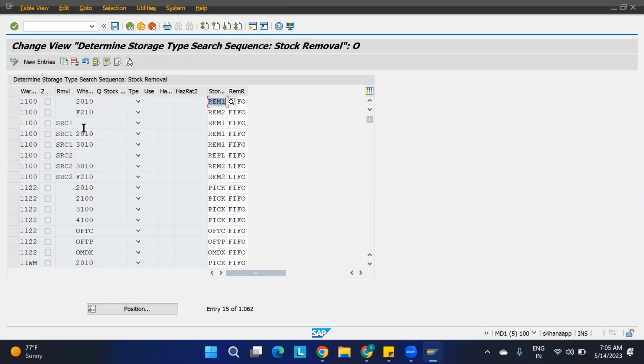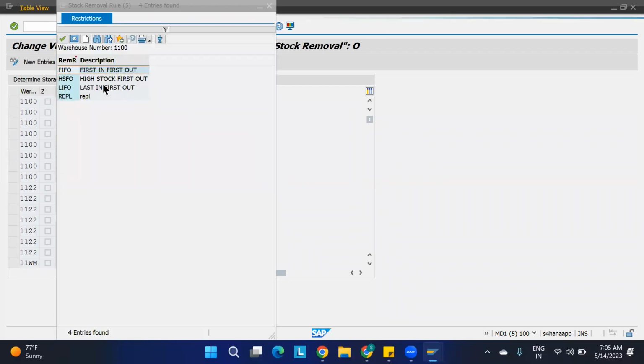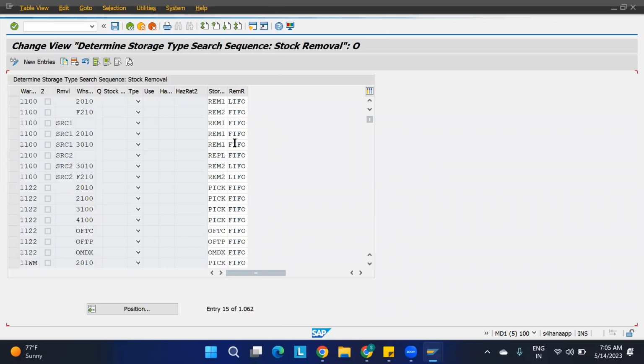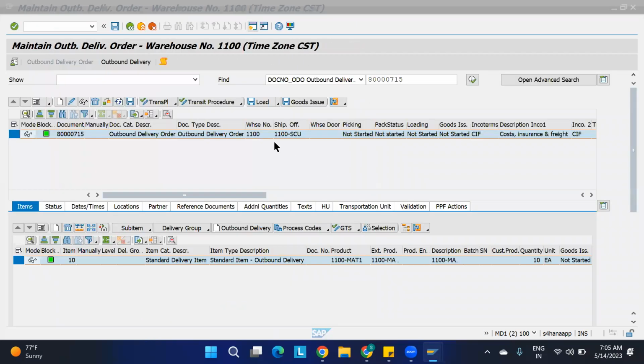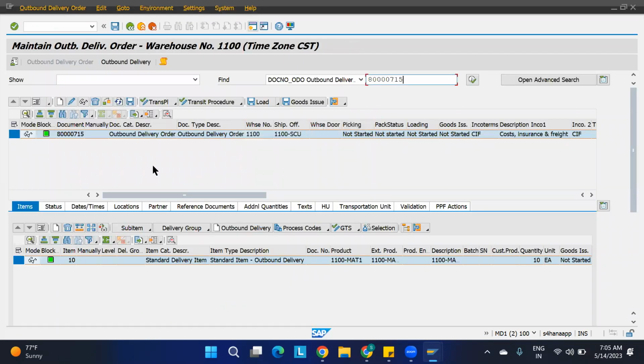Okay, 1100, this is going to achieve. Means applicable for us. Here I have given the FIFO. Instead of FIFO, give high stock first out. If you are providing this, then we are able to achieve that. All the things we will pick in 1 bin. Correct? Got it? Yeah. So now I'll go to the outbound delivery, following functions and warehouse task.